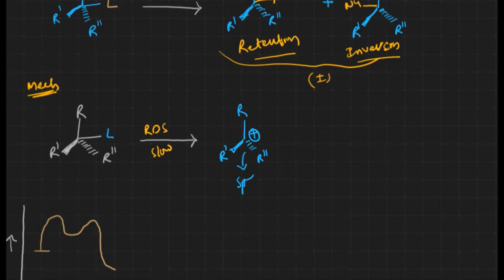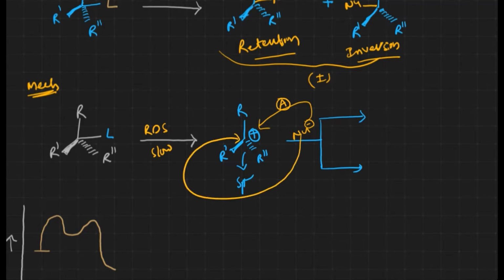Next, we have the incoming nucleophile. The nucleophile may come from the same direction as the leaving group left, let me call it A, or from the opposite direction, let me call it B.